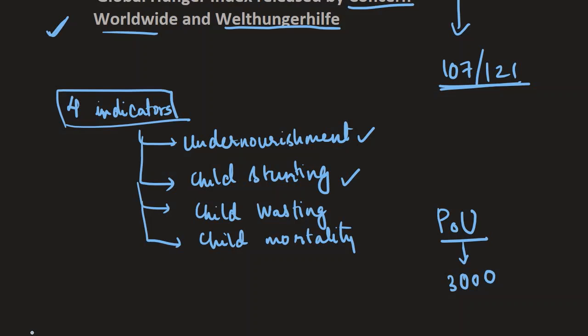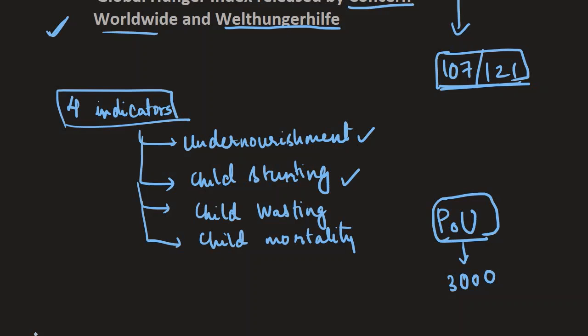The government also says that this report is disconnected from ground reality, and it deliberately ignores the efforts that have been made by the government in recent times to ensure food security for the population, especially those steps that have been taken during the COVID pandemic. It actually lowers India's rank. India's rank is 107 out of 121, and in that, the population of undernourished has a big contribution to make. And this population of undernourished, as I said, has been calculated using just a sample size of 3,000, which is a very small sample size.